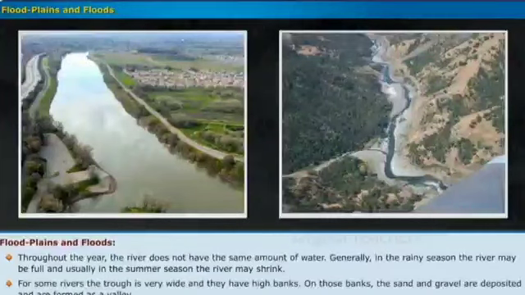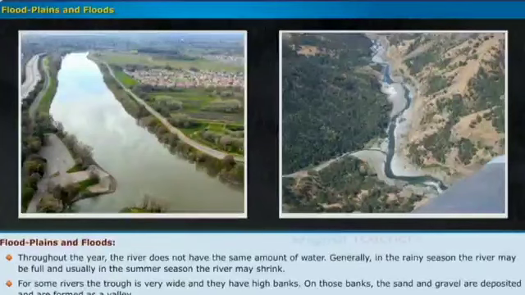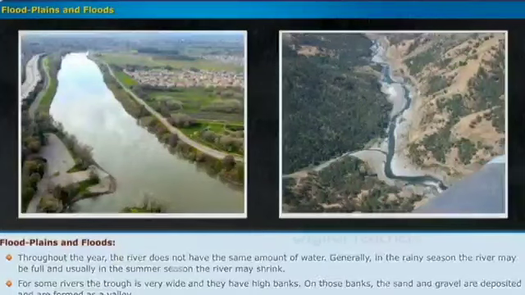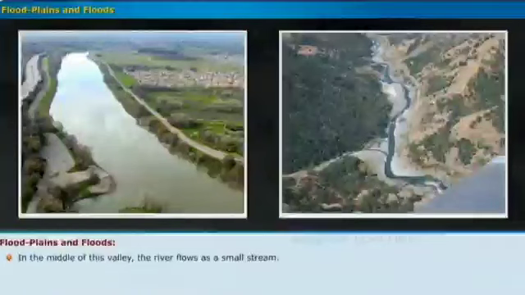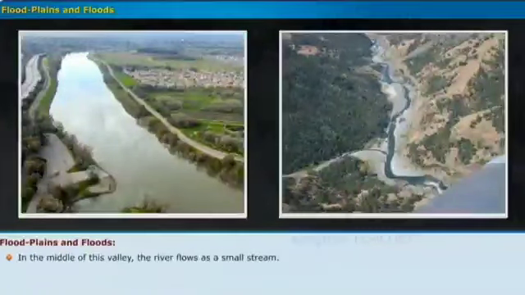From some rivers, the trough is very wide and they have high banks. On those banks, the sand and gravel are deposited and are formed as a valley. In the middle of this valley, the river flows as a small stream.